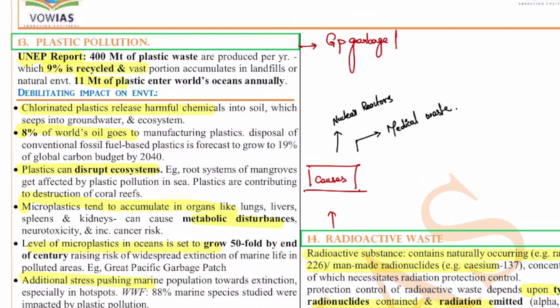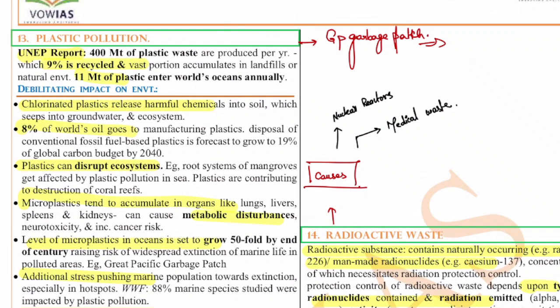So we all know there are ocean currents. These ocean currents take these plastics along the current, and all of them accumulate in the area where there are low currents. So in the Pacific region, they observed a huge area comprising only plastic. This is what is observed, and that is called the Great Pacific Garbage Patch.